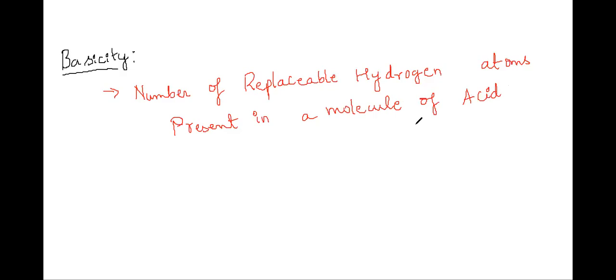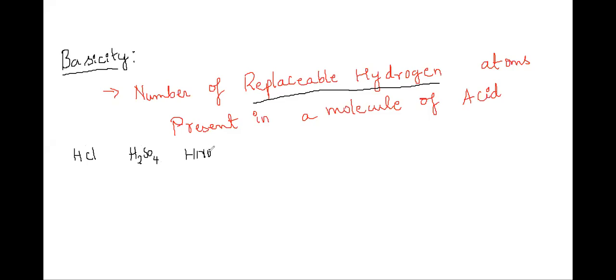So what do you mean by this term replaceable hydrogen? What does it mean? Let me take an example of HCl. This is an acid. H2SO4 is an acid.